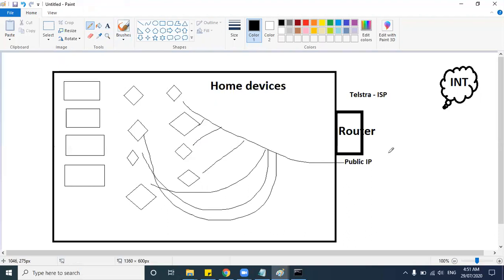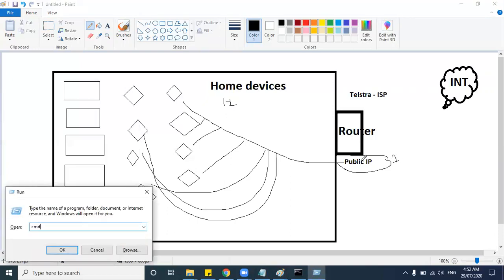So now we are not occupying 12 IP addresses here. We are occupying only one IP address, and we are connecting 12 devices. Even if you connect 12 more devices, only one public IP is required. So let us see how that is happening.